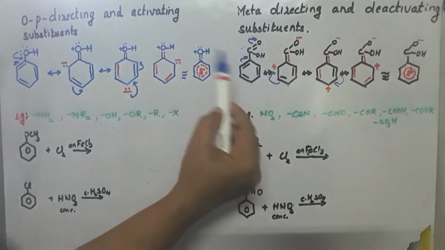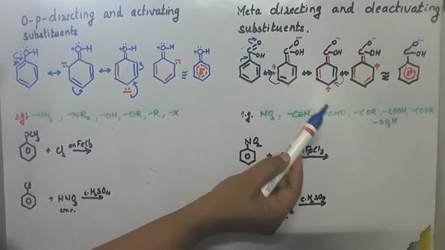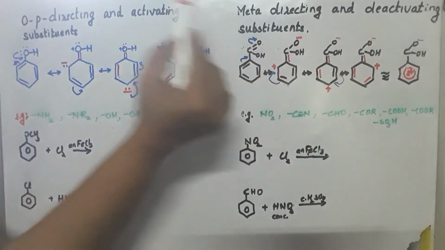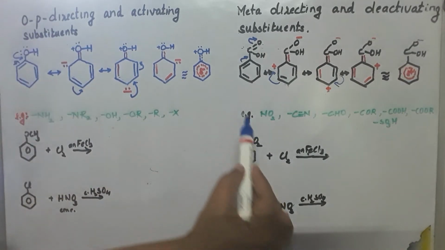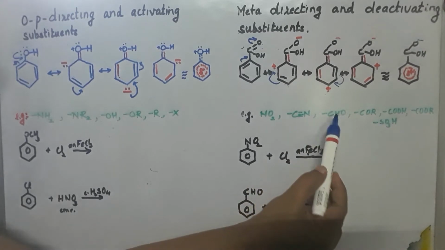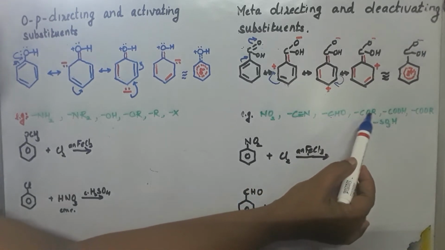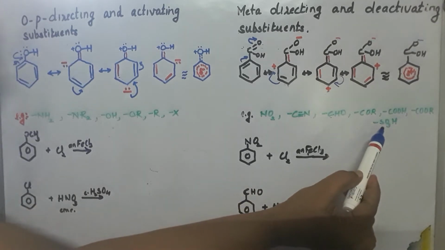So the rate of second substitution is comparatively lesser than benzene. So it is called a deactivating substituent or deactivating group. Examples are NO2, CN cyano group, CHO aldehyde group, COR, COOH, COOR, SO3H.